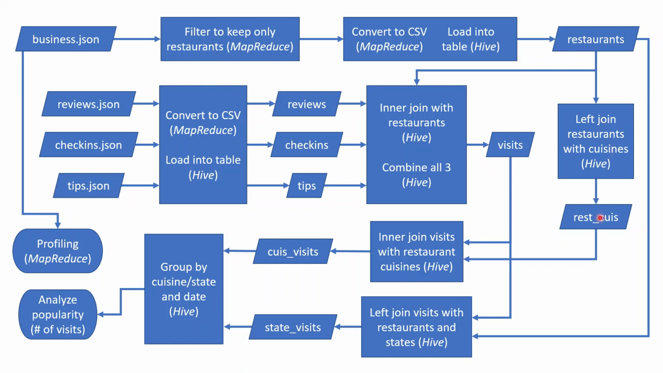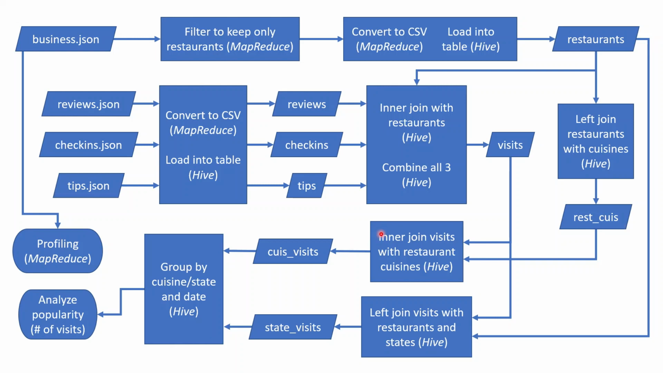Now for cuisines, you can see in this arrow. I'll explain further in one of my code challenge slides for cuisines. But basically, I left join restaurants with a table called cuisines in Hive, and that gives me restaurant cuisines. The schema for restaurant cuisines is basically the restaurant info plus a cuisine column. So if a restaurant was Italian and Chinese for some reason, it would show up twice in restaurant cuisines, once with Chinese, once with Italian.